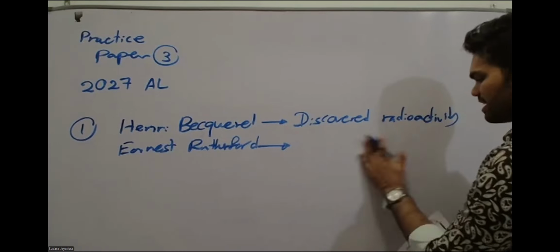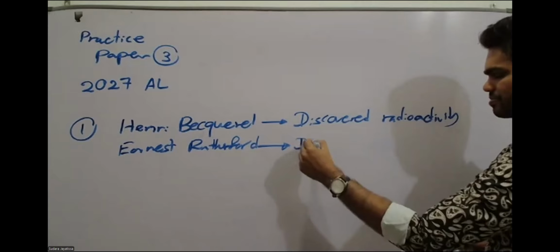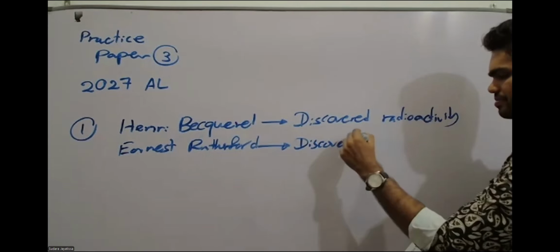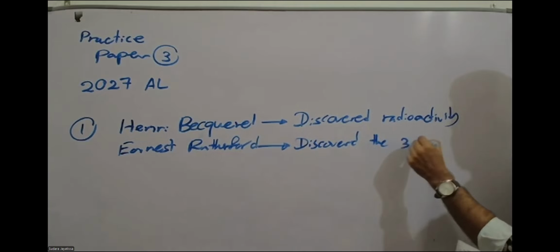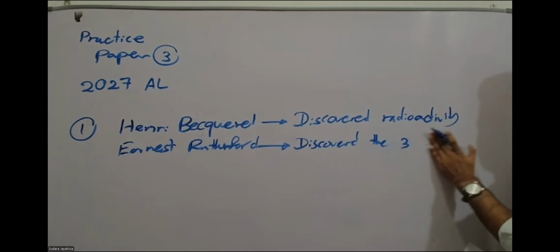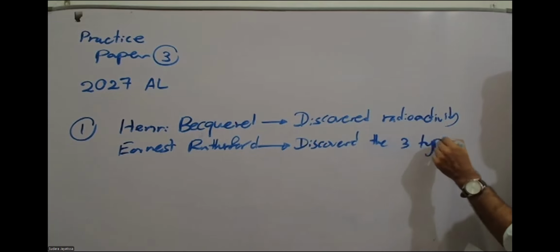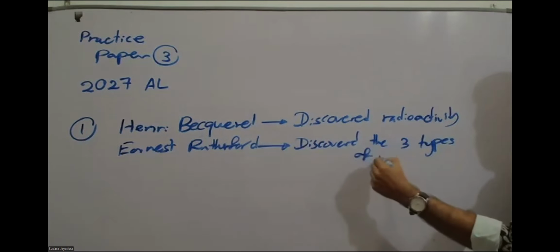So 3 radioactive particles discovered, the three types of radiation, let's say 3 types of radiation.